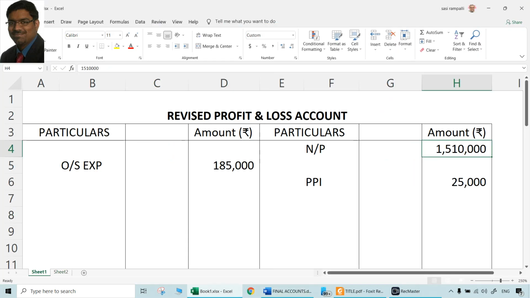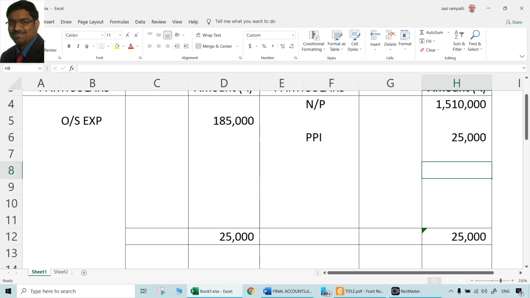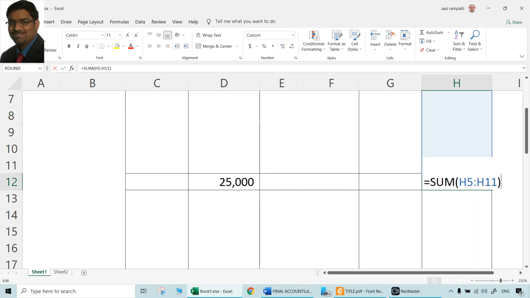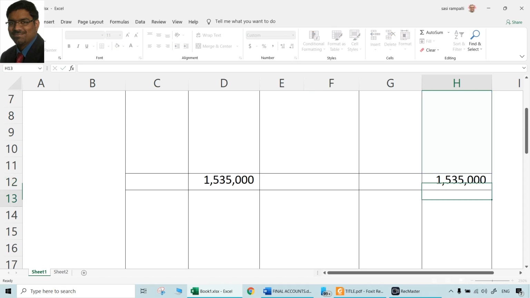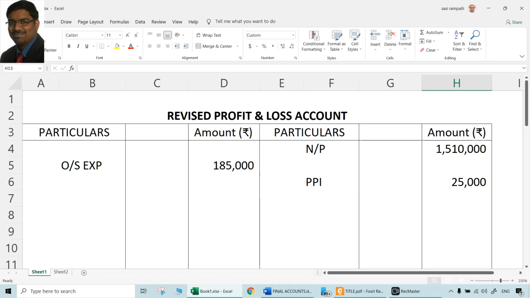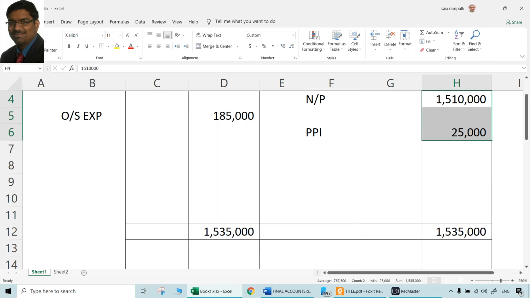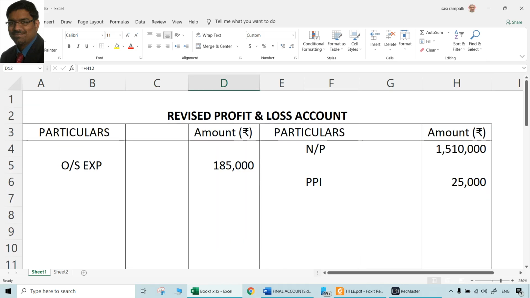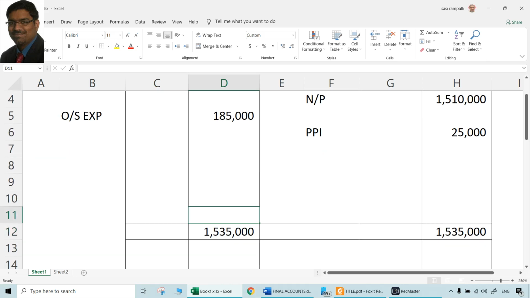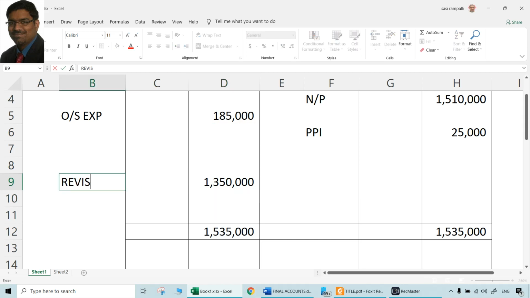So it's a relatively smaller question. What is the revised profit and loss account? The total is 15,35,000, and what is the balancing figure? Means the revised profit. 15,35,000 minus this, 13,50,000 is the real net profit. So we can call it the revised net profit.